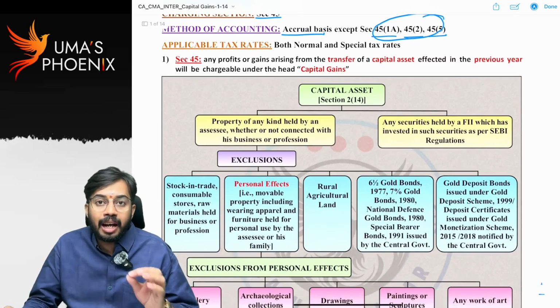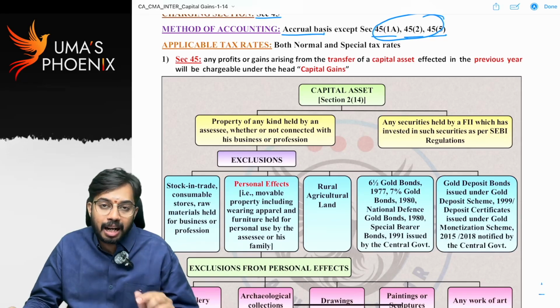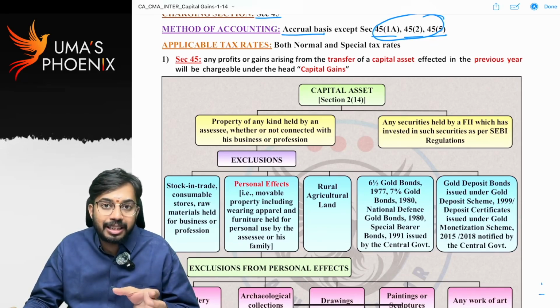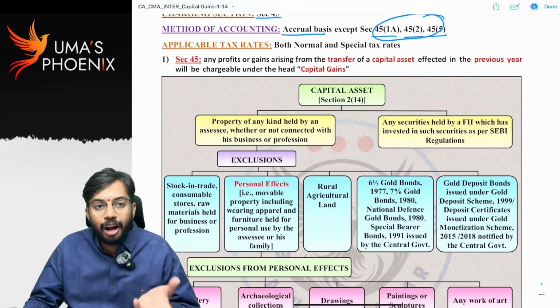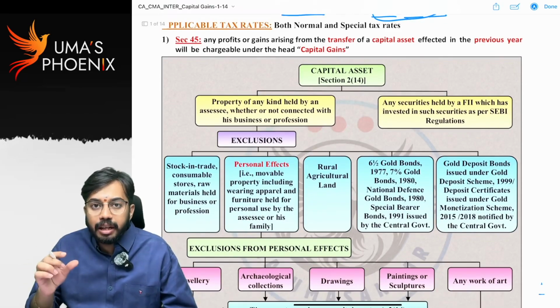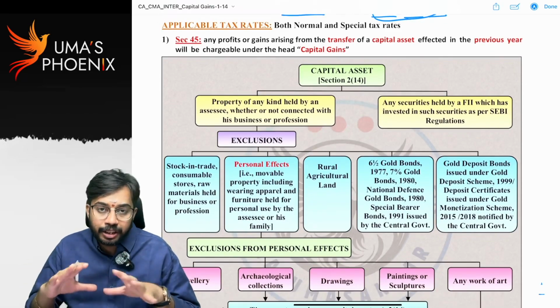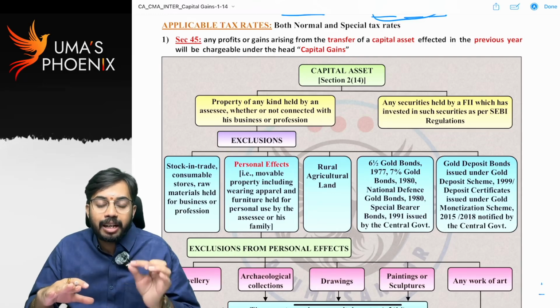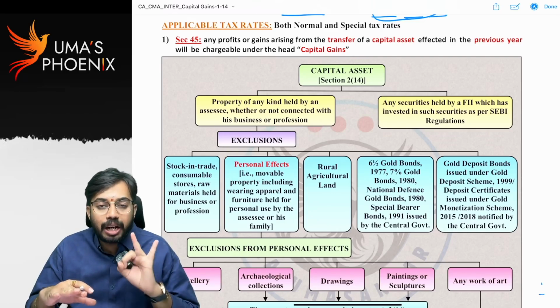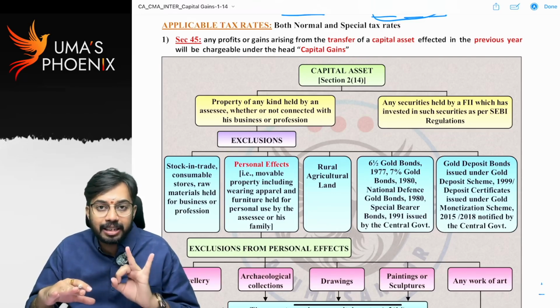Next, under the head capital gains, normal tax rates are applicable, special tax rates are also applicable. Section 112, 112A, section 111A, for these three sections, special tax rates are there. Along with that, normal tax rates are also applicable for the capital gains chapter. First, see, the charging section is section 45. Section 45 clearly says that two conditions are there. If these two conditions are satisfied, then 45 gets attracted.